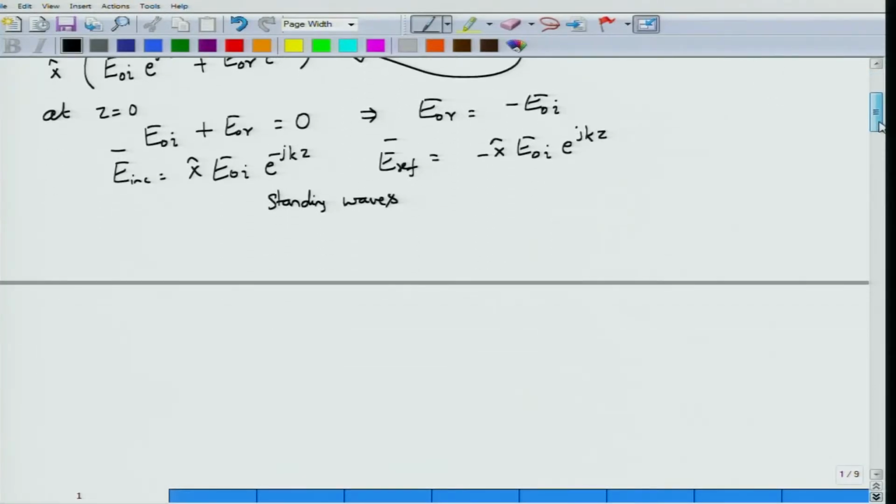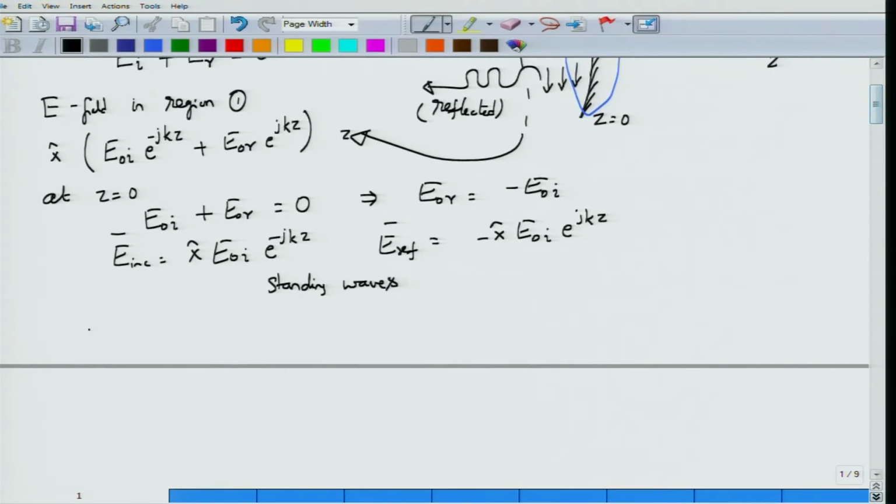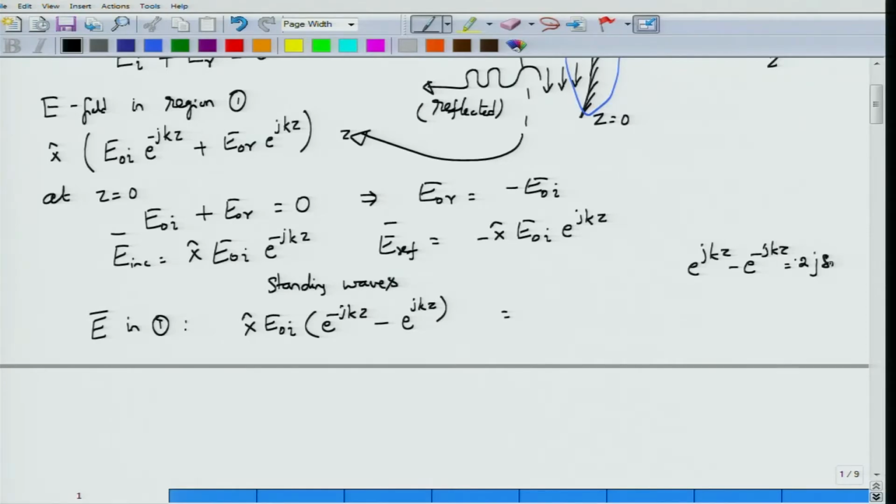You can actually see that the standing waves are formed by writing down the expression for the electric field. The electric field in region 1 is given by x hat E0i, a common factor, which I will take out, times e power minus jkz minus e power jkz. Utilizing the relationship for sine and exponential of jkz quantities, e to the power jkz minus e power minus jkz is actually 2j sine kz, and there is a minus sign here, so this becomes minus 2j x hat E0i sine kz.